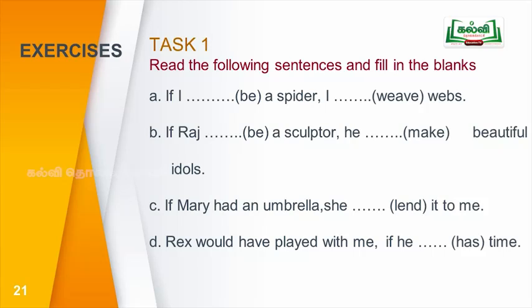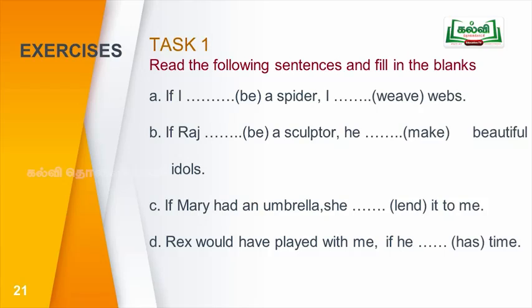Next, if Raj within bracket be a sculptor, he does make beautiful idols. We can write it in zero conditional and also in the first conditional. If Raj is a sculptor, he makes beautiful idols. And also we can write like this. If Raj is a sculptor, he will make beautiful idols. It can also be written as if Raj were a sculptor, he would make beautiful idols.